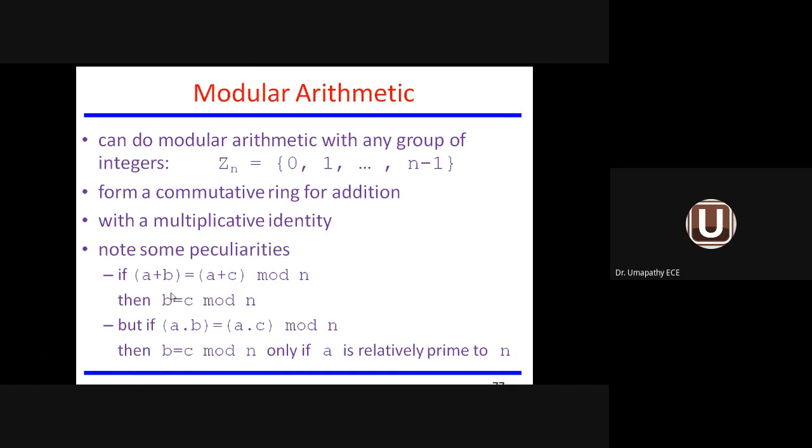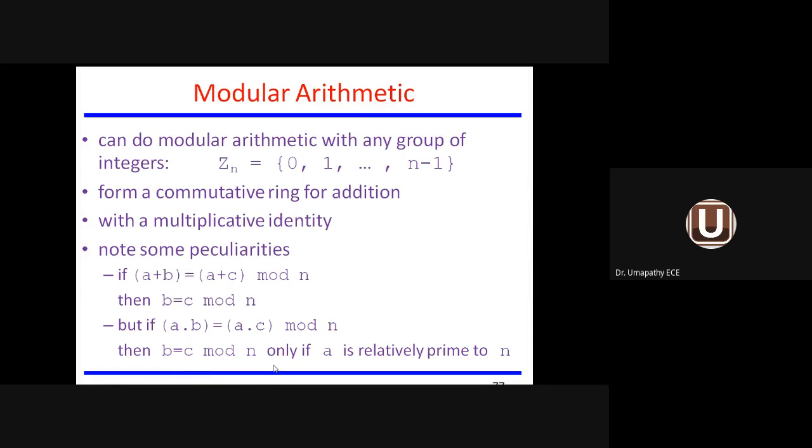Here also some values are given. If A plus B equals A plus C mod n, some peculiarities are given: then B equals C mod n. Suppose I am using two expressions, A plus B and A plus C mod n. If they are equal, then you can omit the number A and use only B and C, so B equals C mod n. Then A dot B equals A dot C mod n.